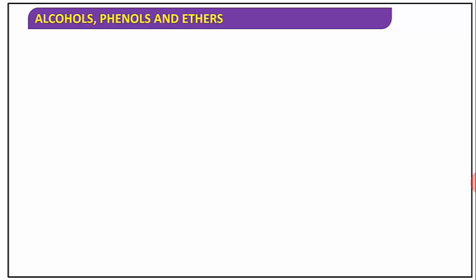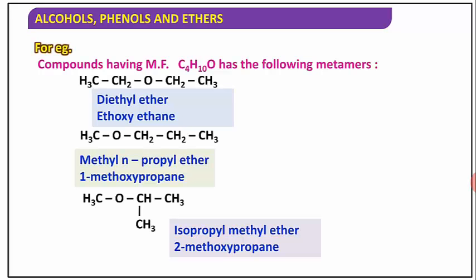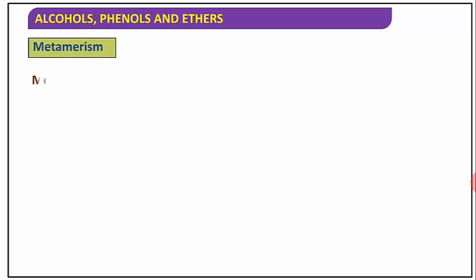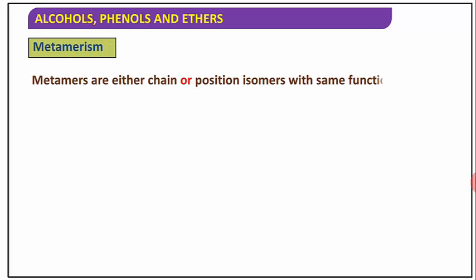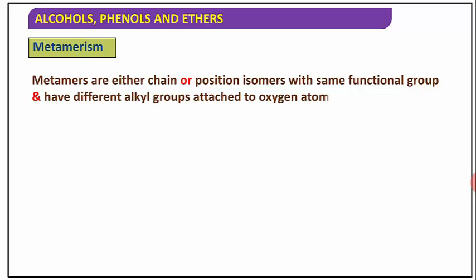Here we see compounds which have the same molecular formula but different alkyl groups attached to either side of the oxygen. म्हणजे ऑक्सिजनच्या एका साइडला तरी भिन्न प्रकारचा अल्किल ग्रुप अटॅच पाहिजे, त्याला आपण काय म्हणतोय, मेटॅमर्स. The metamers are chain or position isomers with the same functional group and different alkyl groups attached to the oxygen atom.